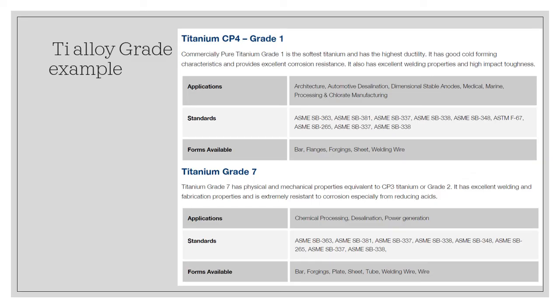Here are the example of titanium alloy grade. For example, for CP4, it is used in automotive part, medical, marine, and processing.